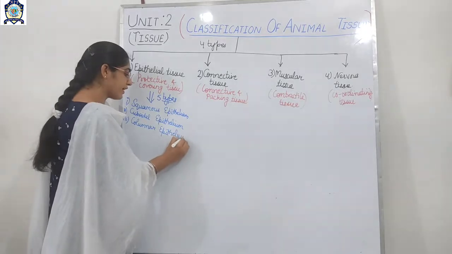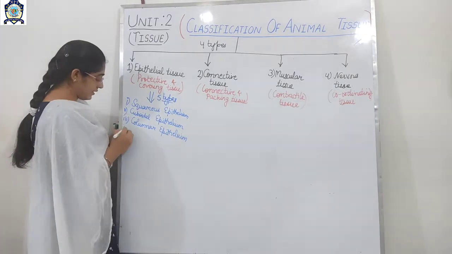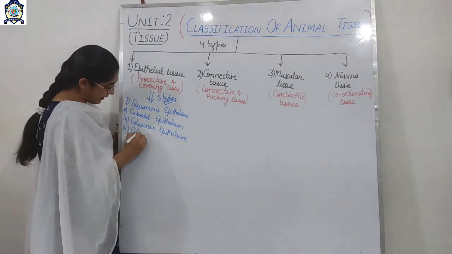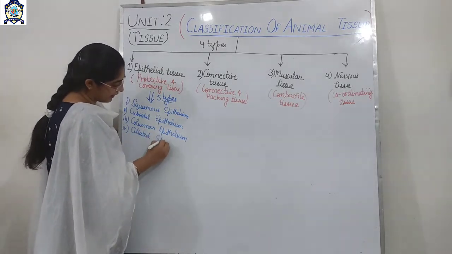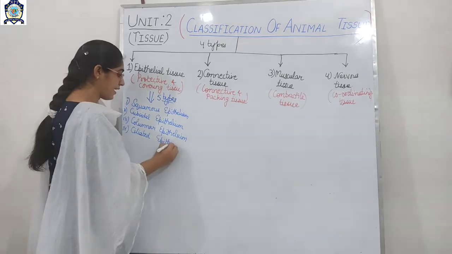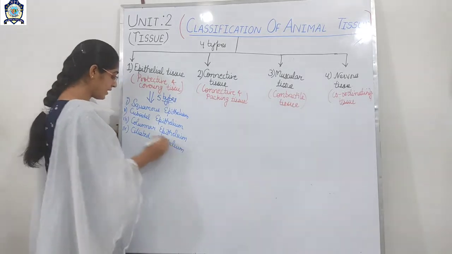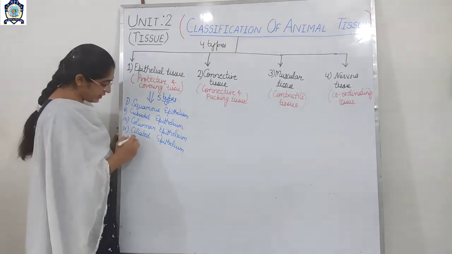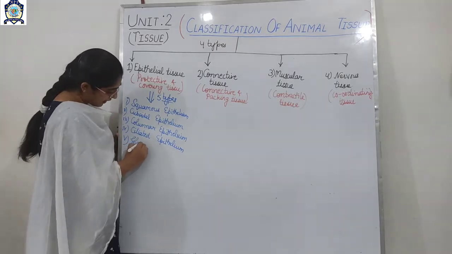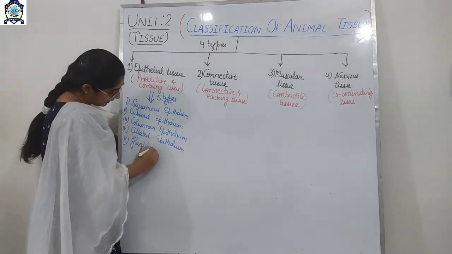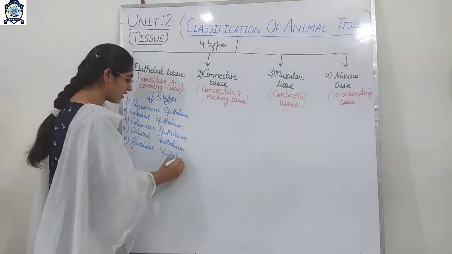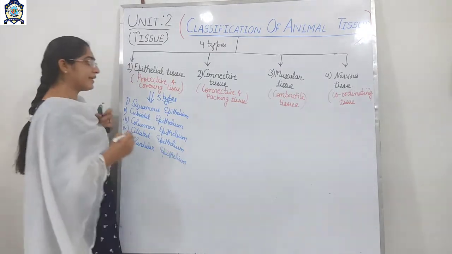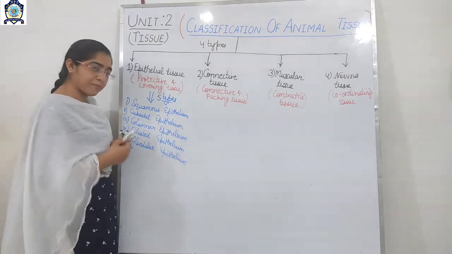The fourth type is ciliated epithelium. And the fifth one is the glandular epithelium. The fifth one is the glandular epithelium.